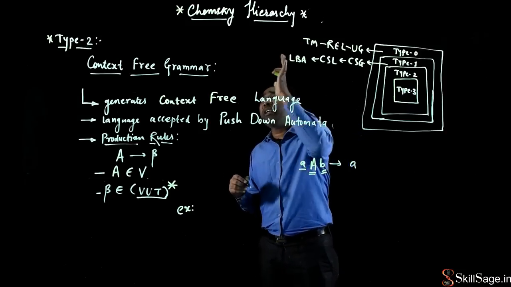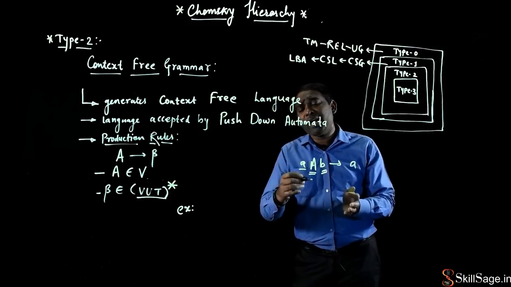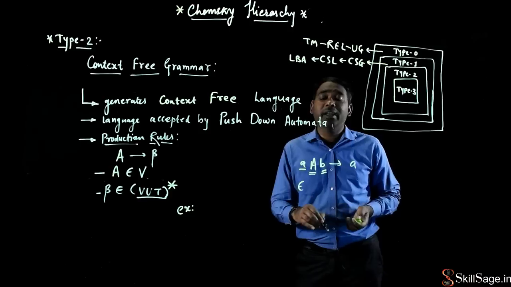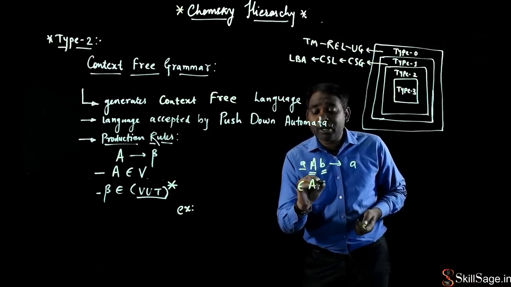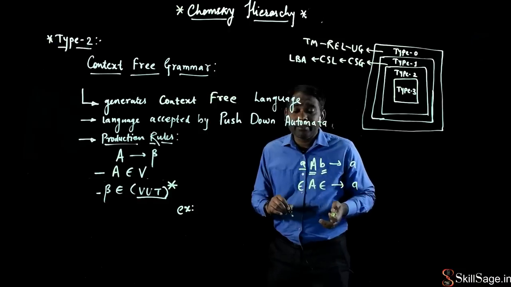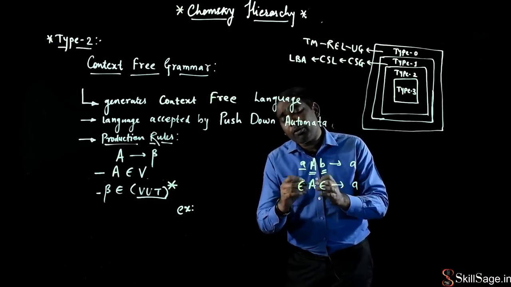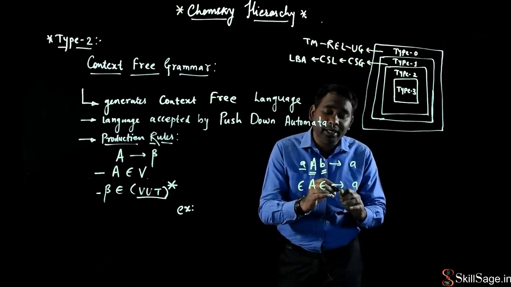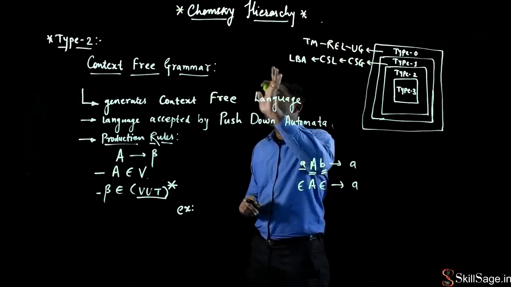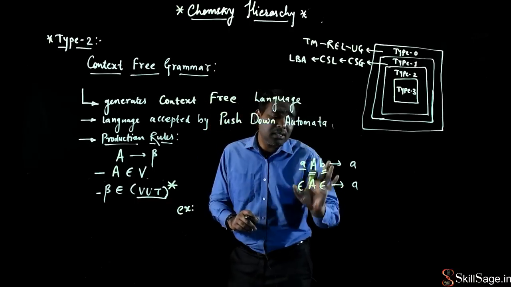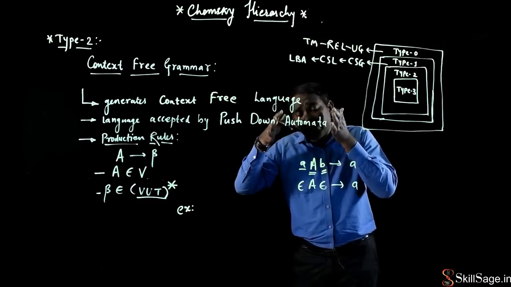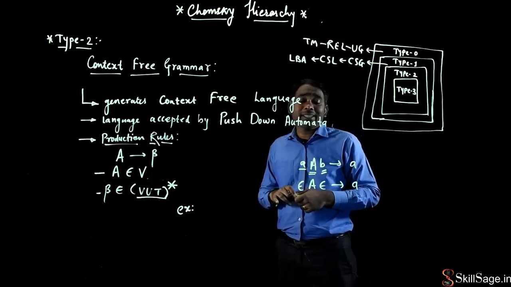But as it is a context free grammar, that means what? It does not have any left context, it does not have any right context. That means if it does not have any left context and does not have any right context, and it produces something, then I can say that it is A. That means this A का कोई भी left context नहीं है, कोई भी right context नहीं है. That means epsilon है, nothing is there. That is why it is called context free grammar. From this example itself, we'll come to know that मेरा जो लेफ्ट हैंड साइड ऑफ द प्रोडक्शन रूल है वो कैसा रहेगा.